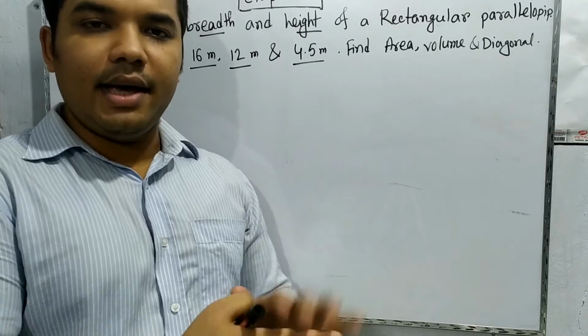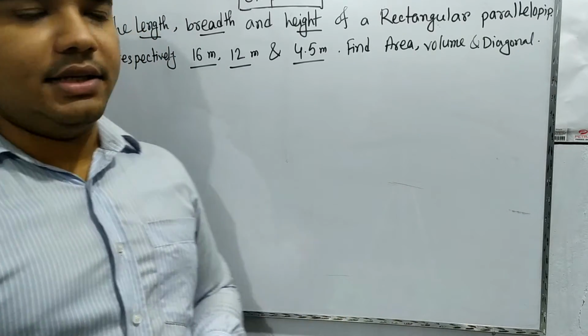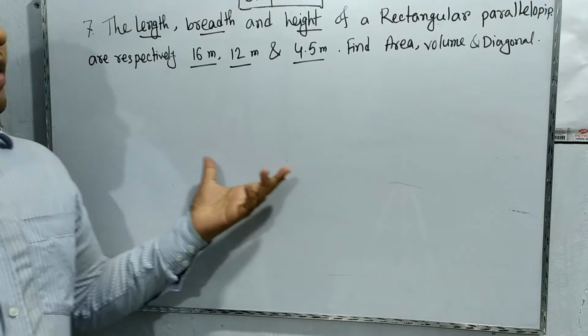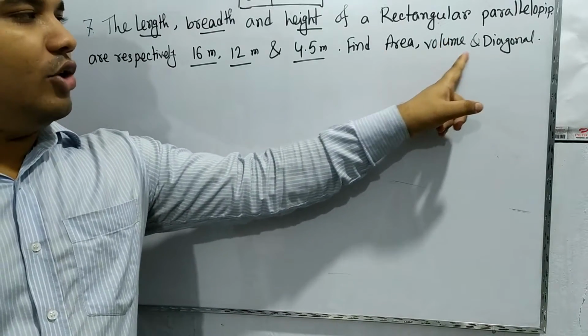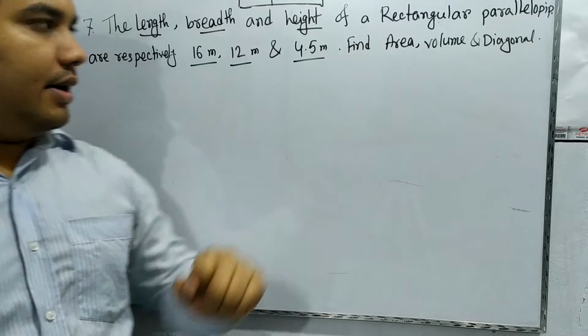Is it possible for us to find these? I think it is very much possible, because we already know the formulas for the area, volume and also the diagonal.